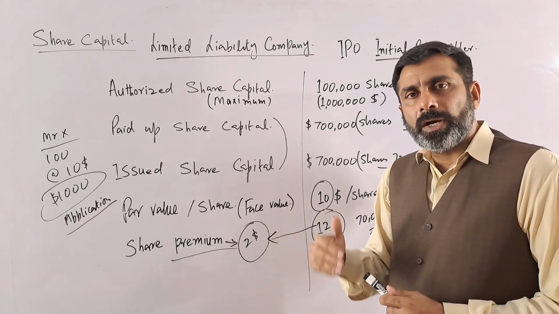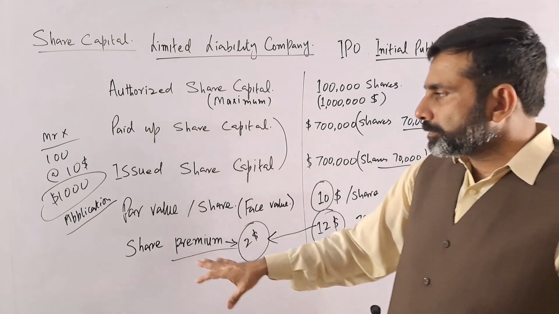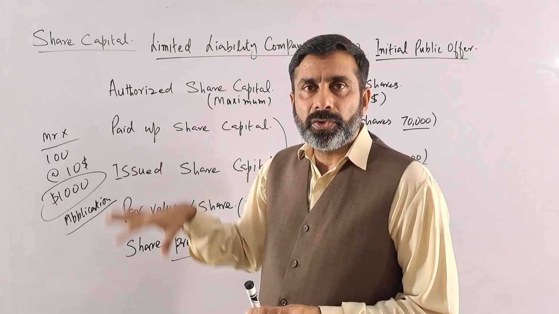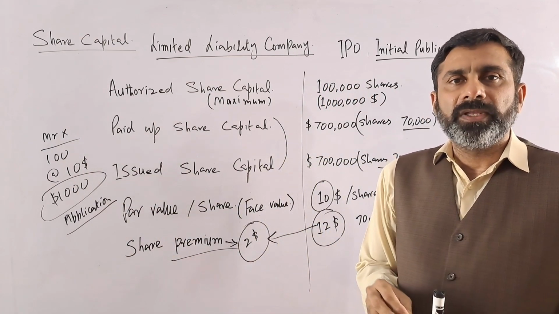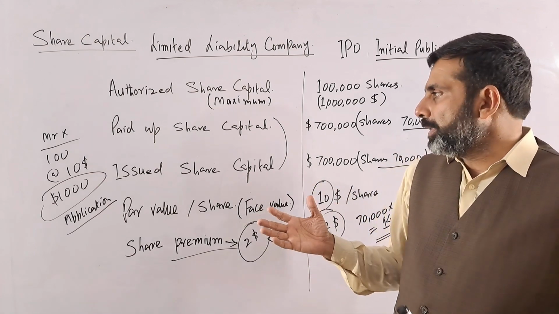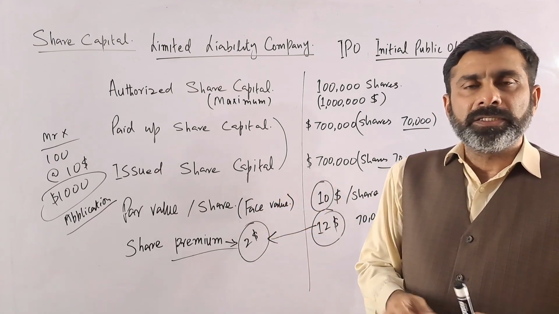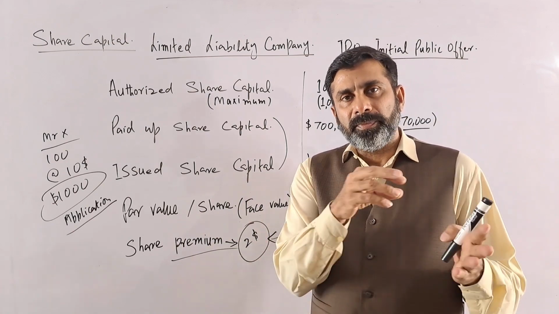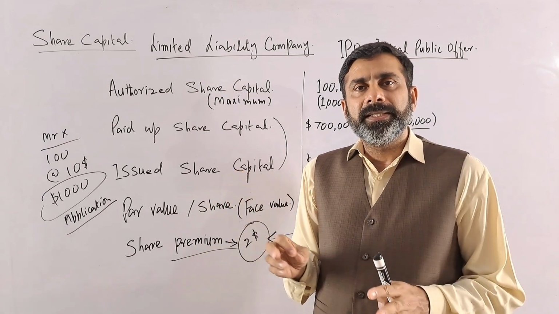If the shares are issued above the par value, that will be considered as what? As the share premium. And any person who is buying those shares will be considered a shareholder or owner of the company, or simply an investor in the company. So that will increase the overall capital of the company. There may be 100 people, 200, 500,000 people who are buying these shares, and all will be considered the shareholders or owners of the company. Some may have fewer shares, some may have more shares, but all will be considered owners.